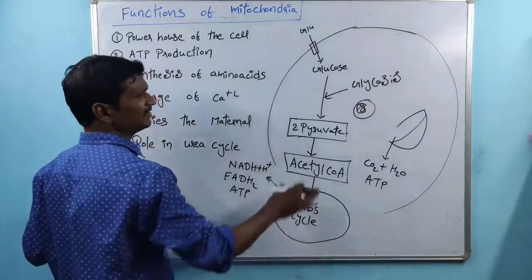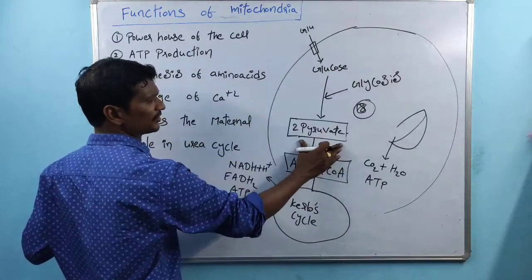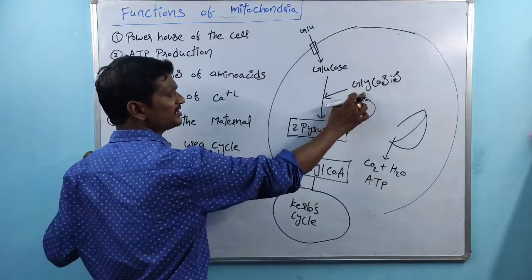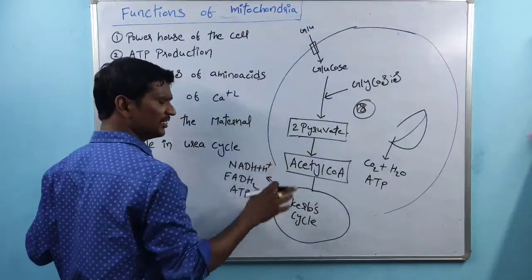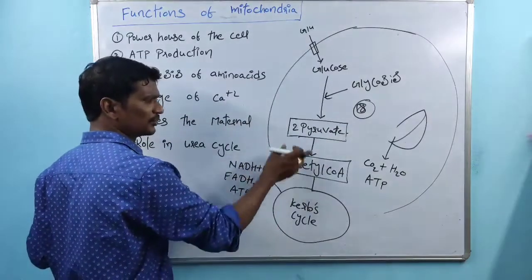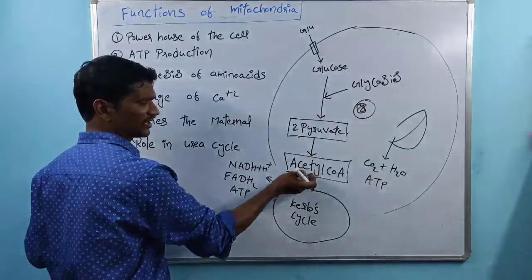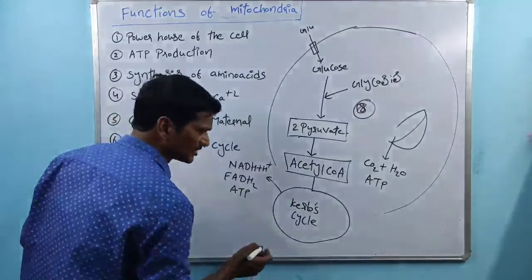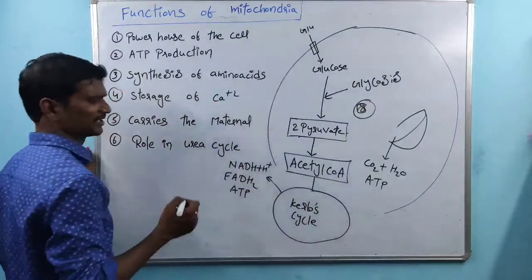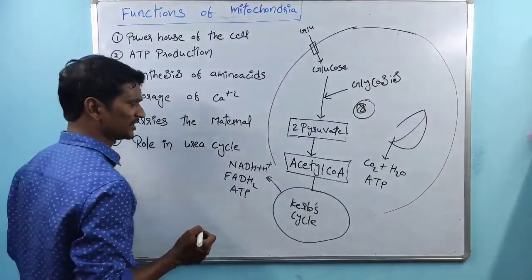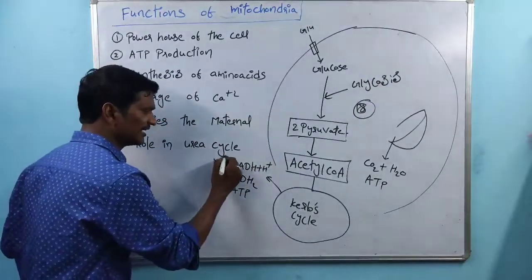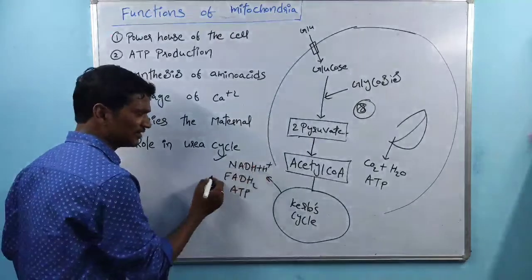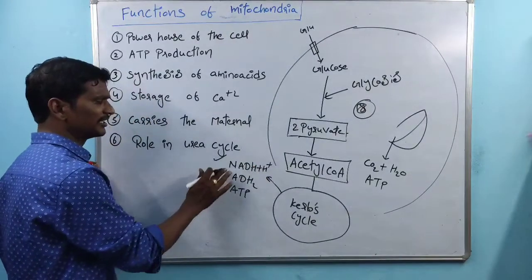So what I am telling here, the glucose molecule enters the cytoplasm of the cell. This is called glycolysis. Again, the pyruvate molecules enter inside the mitochondria. During the entry, the pyruvate molecules are converted into acetyl-CoA. Acetyl-CoA is involved in the Krebs cycle. The Krebs cycle especially produces high energy compounds like NADH plus H plus, FADH2 and ATP.